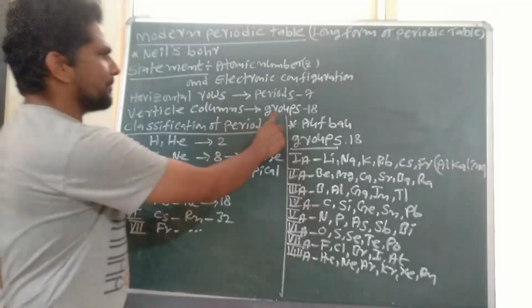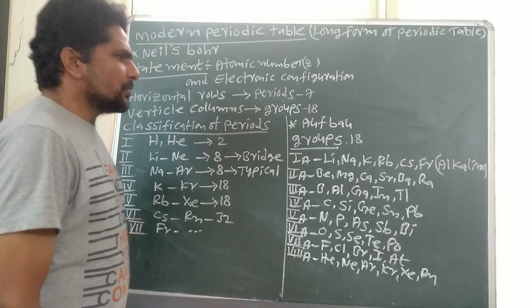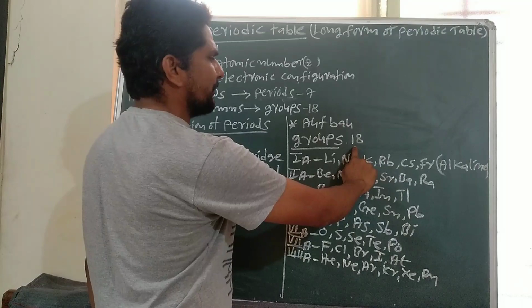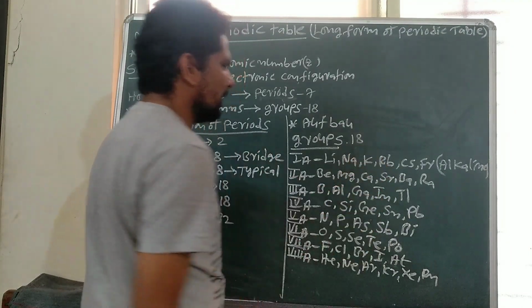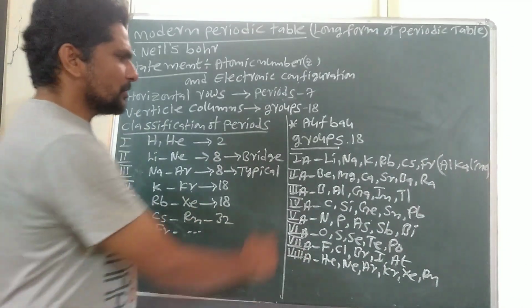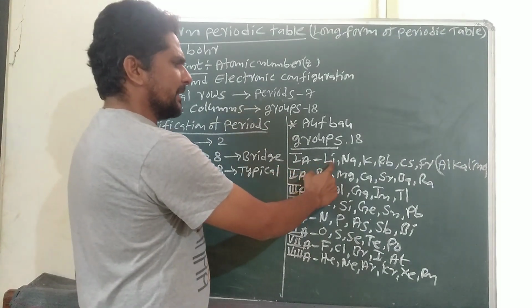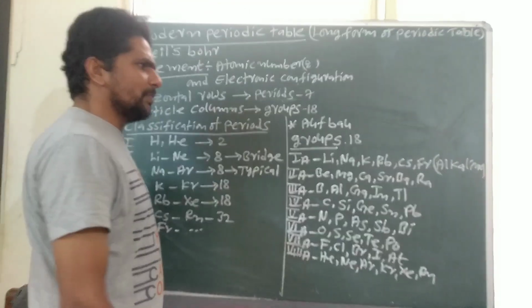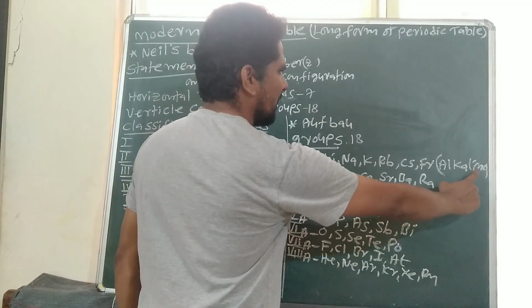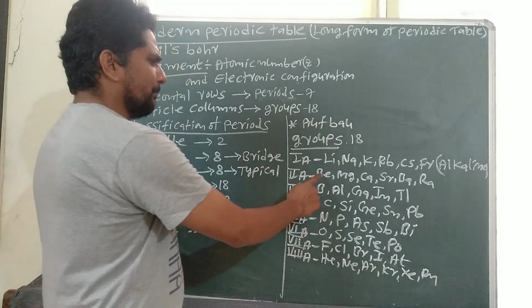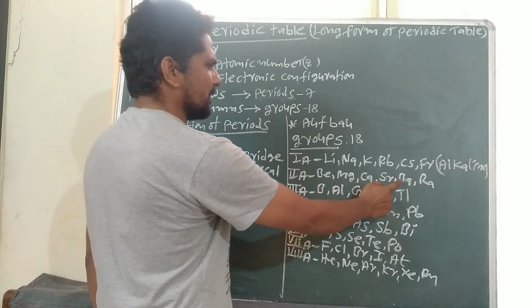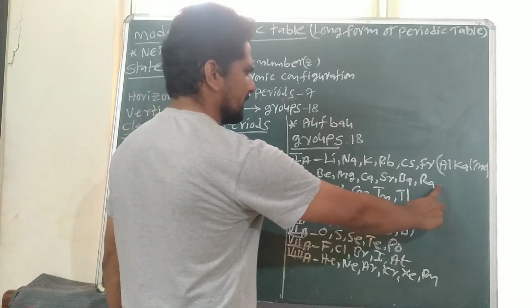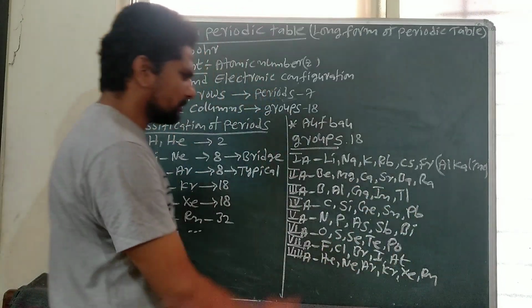Next, the second type: classification of groups. According to the IUPAC system, the modern periodic table is classified into 18 groups; in the common system, 8 groups. First, the IA group elements: lithium, sodium, potassium, rubidium, cesium, francium. These are also known as alkali metals. Beryllium, magnesium, calcium, strontium, barium, radium belong to the IIA group. These are also known as alkaline earth metals.